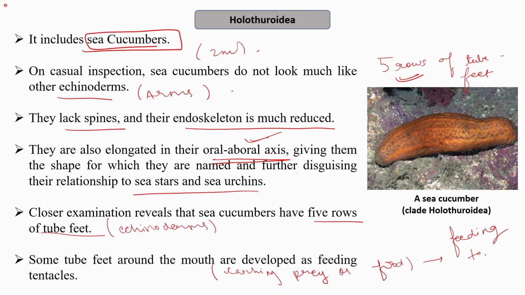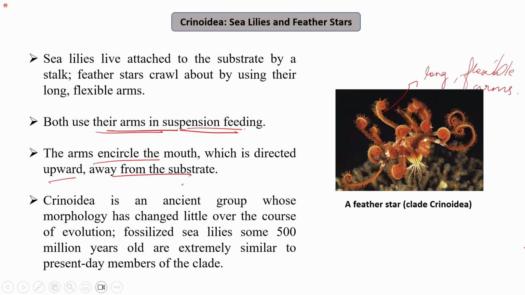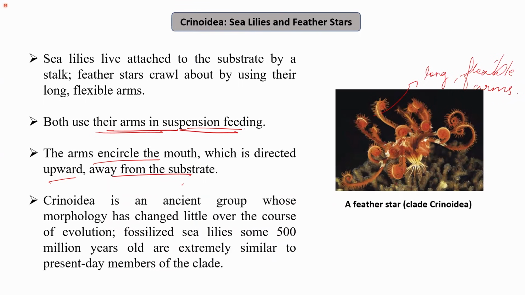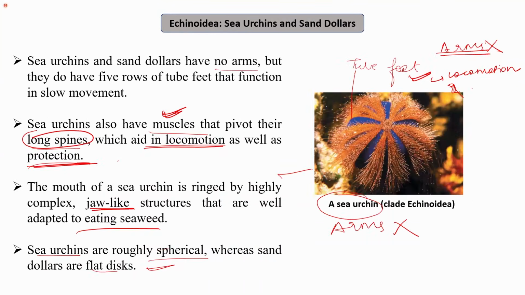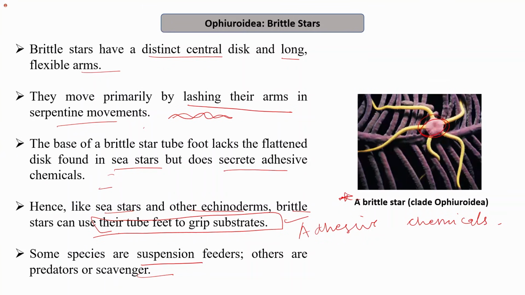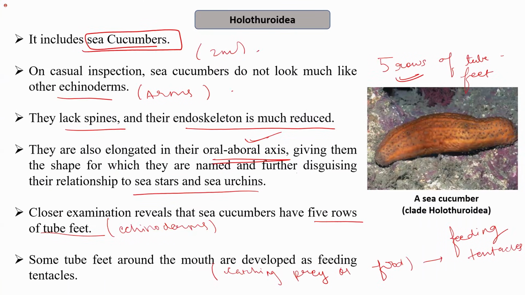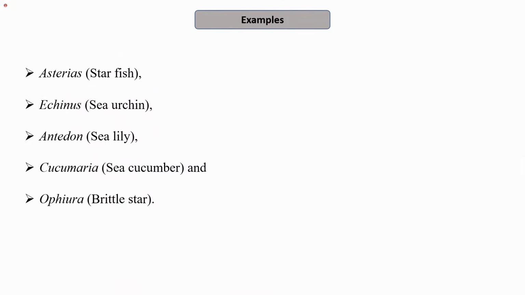So these are the 5 different classes. That is the Holothuroidea, that includes sea cucumber, Holothuria. Crinoidea, that includes sea lilies and feather stars. Echinoidea, sea urchin. Ophiuroidea, brittle star, and Asteroidea, starfish. So these are examples of 5 different classes of the phylum Echinodermata. These are the examples which are mentioned in the NCERT. You need to remember their scientific name as well as their common name.